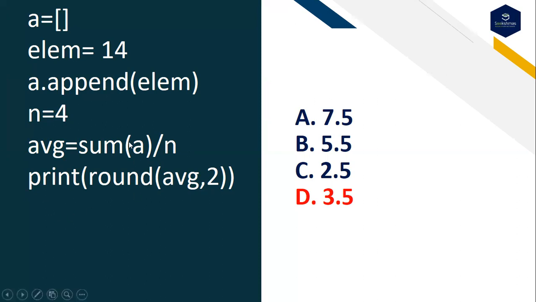After that, I'm just getting the sum of that A. What is the sum of A? Sorry, it is 14. It is taking the list A. Means A is a list. It is having only a single value, so there is no other value. So it is 14 as it is.